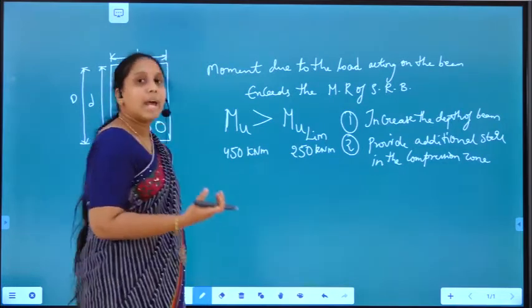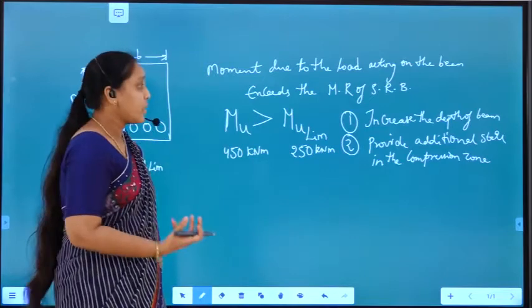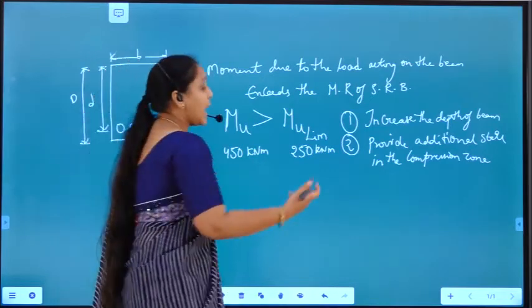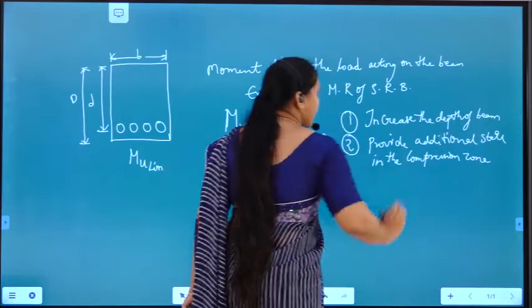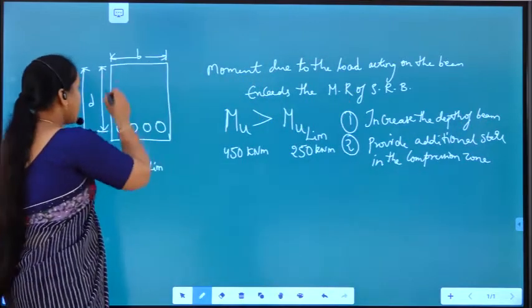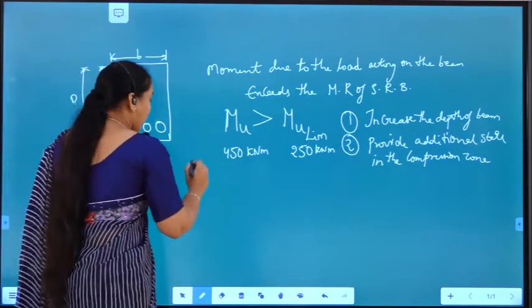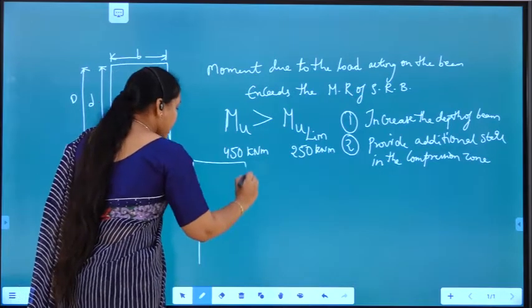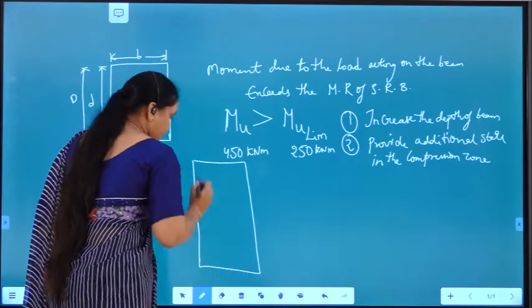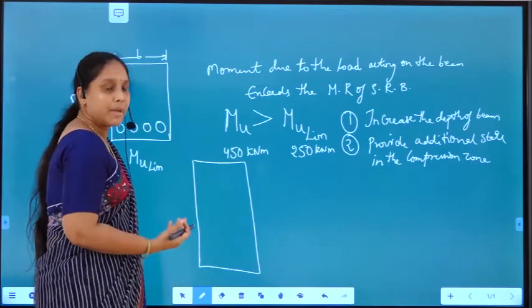So to carry that extra moment, what do we have to do? Either we have to increase the depth of the beam, that is, we have to provide a larger depth so that the extra moment can be carried.